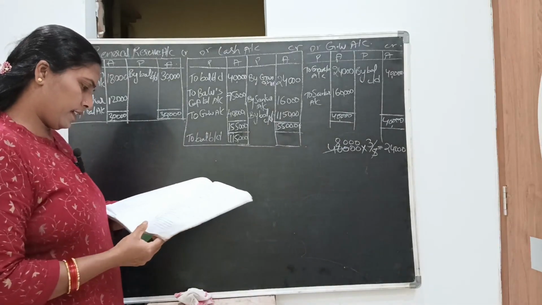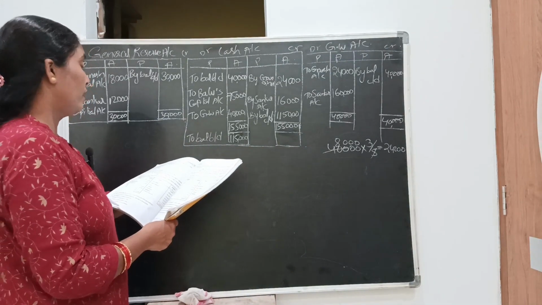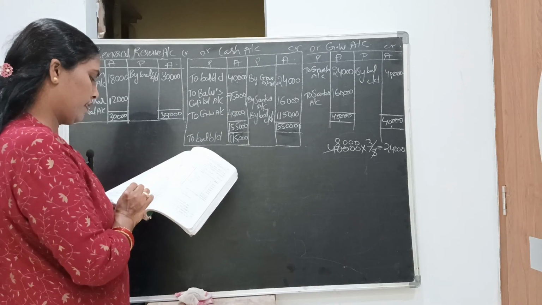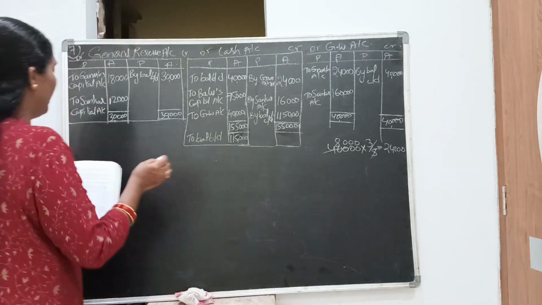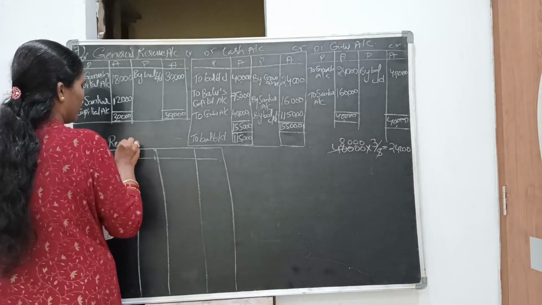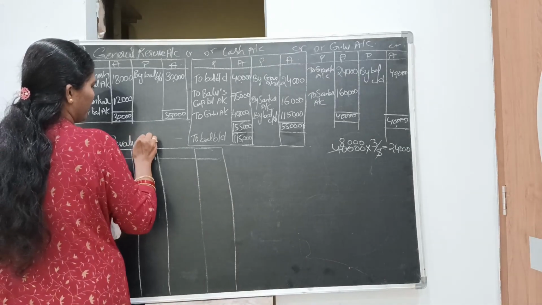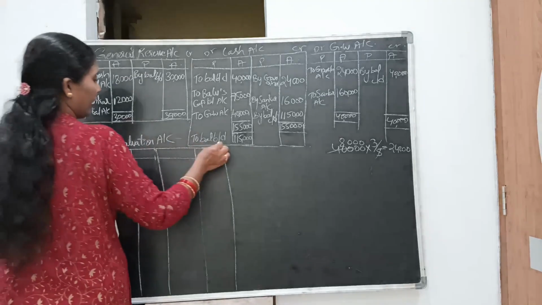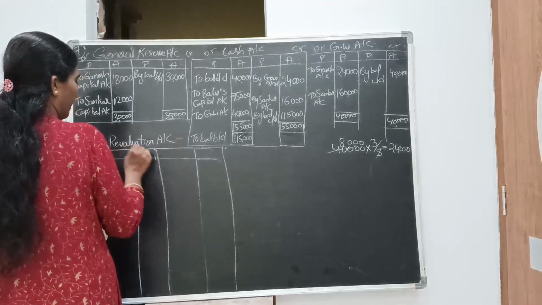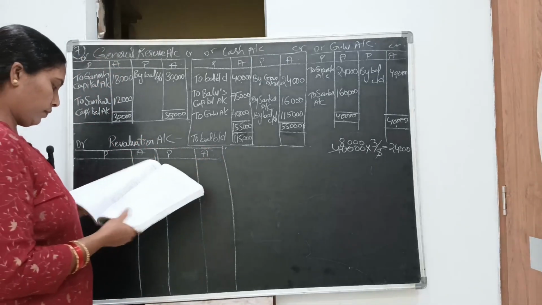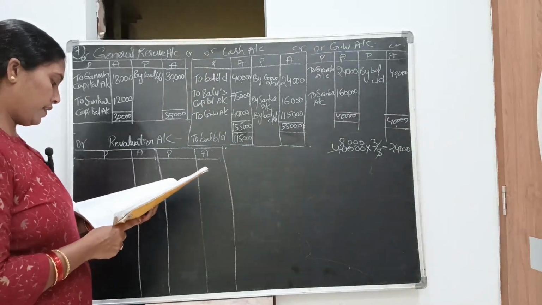Okay, so next, we finished general reserve, cash and goodwill. Now we'll prepare the revaluation account. So put the heading revaluation account. This is the debit side and this is the credit side. Particulars, amount, particulars, amount. Now look at the adjustments.